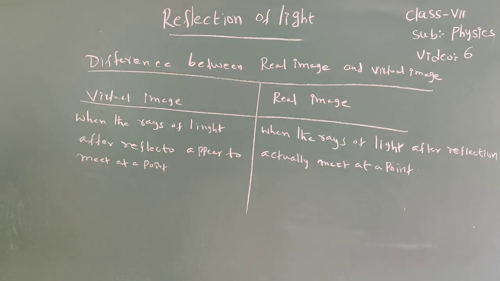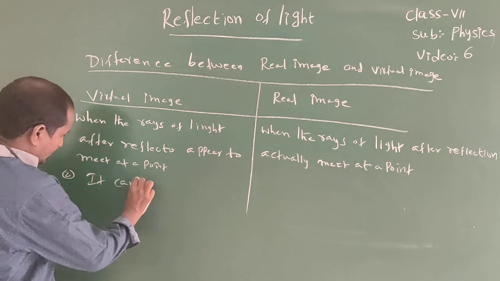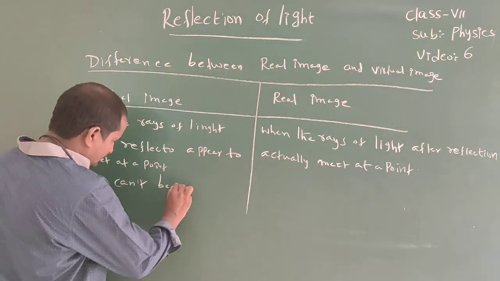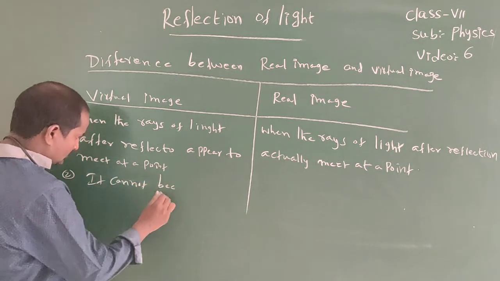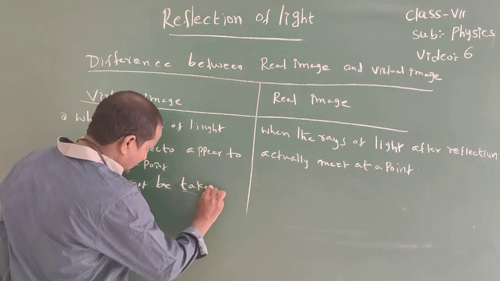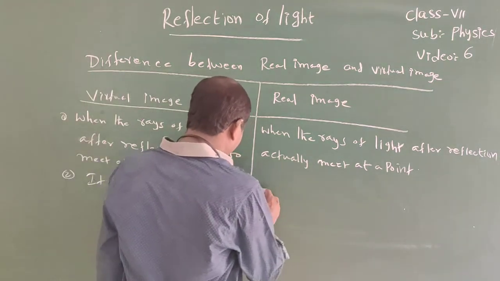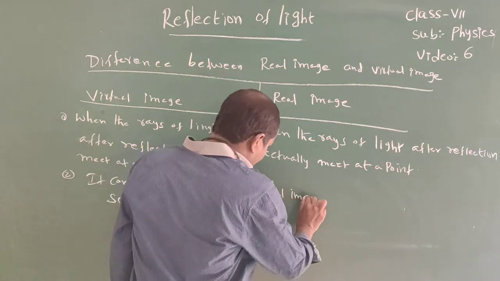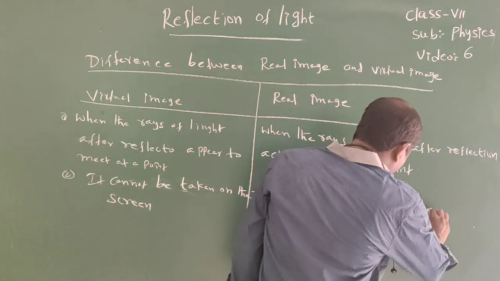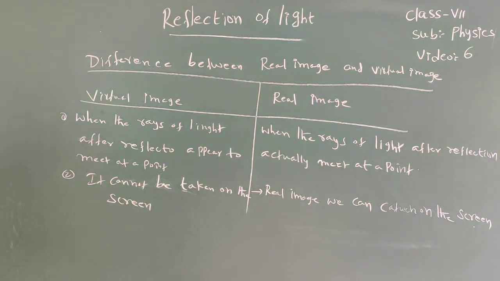A virtual image cannot be taken on a screen. Virtual image we can't catch on the screen, but a real image we can catch on the screen. Catch on the screen means taken on the screen.